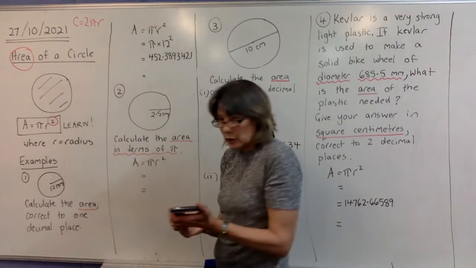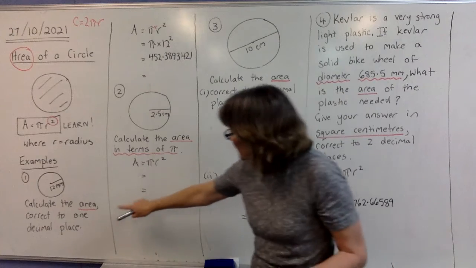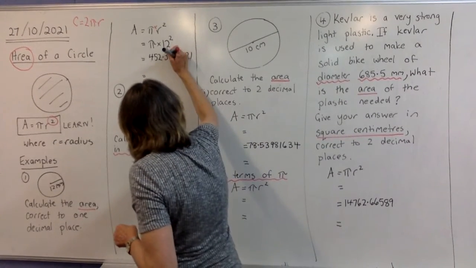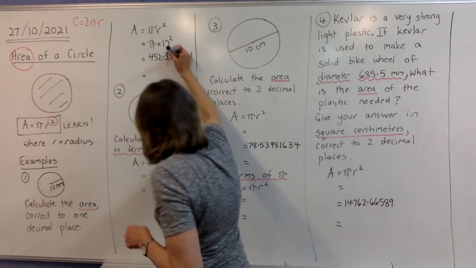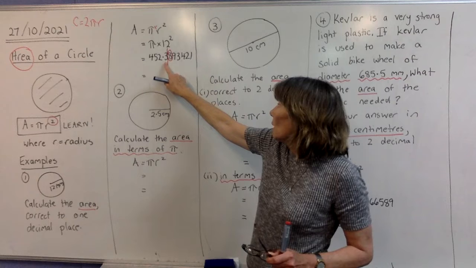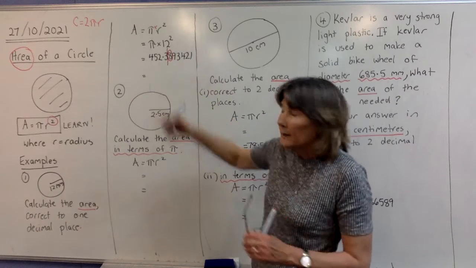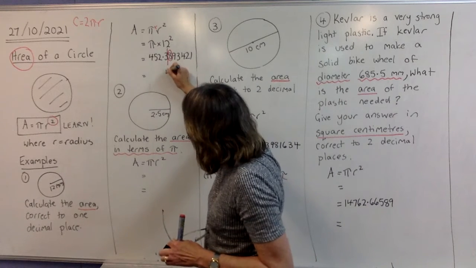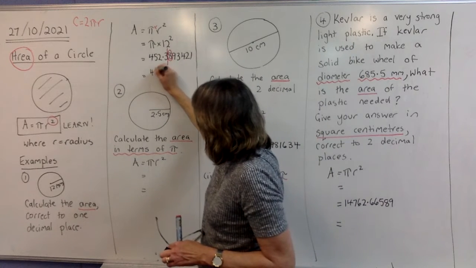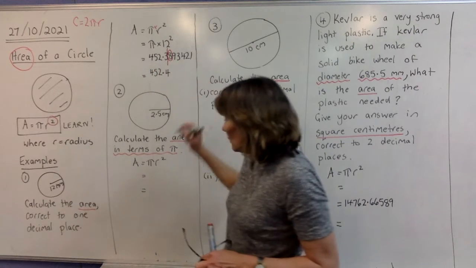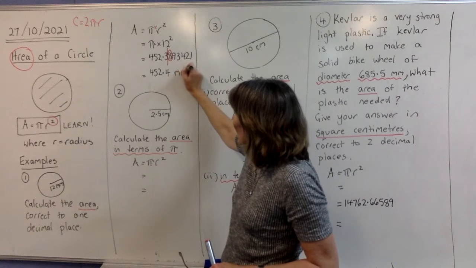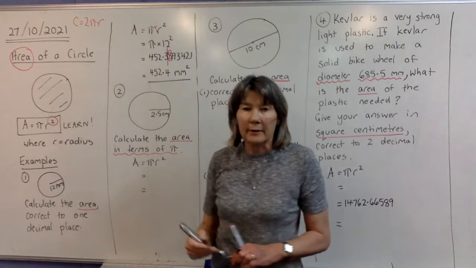Okay, and this question wants us to round it to 1 decimal place. So we're going to draw our line after 1 decimal place and look at the next digit. This digit that we've circled is 5 or more, so the one before the line goes up by 1. That will become a 4 there now. And we copy everything in front. And look at your units, it's millimetres. And we are doing area, so it's millimetres squared.